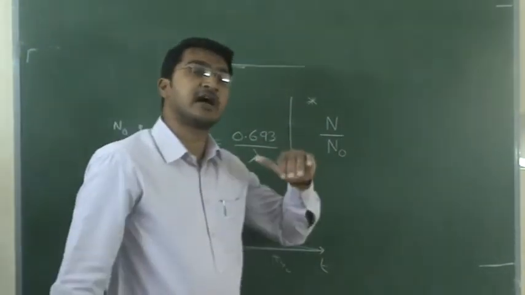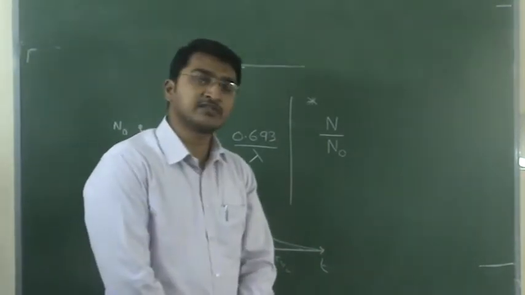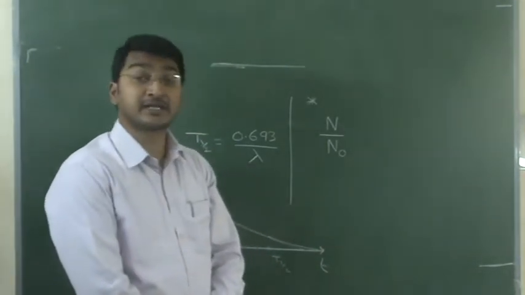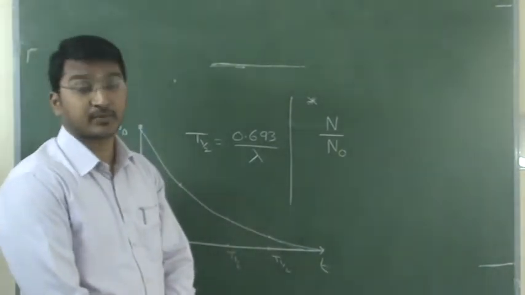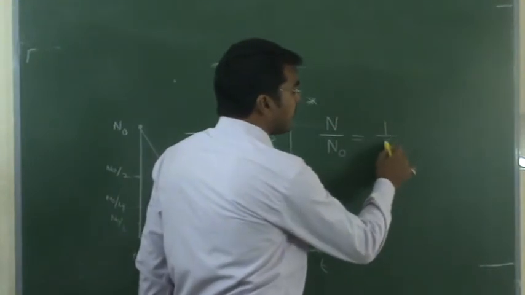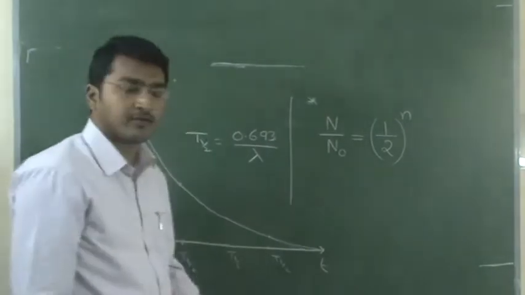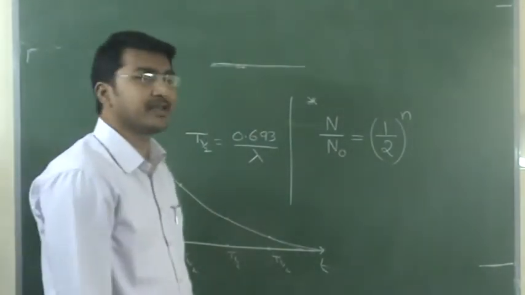Number of nucleus after t seconds of time. And N naught is the number of nucleus at the initial instant of time. That is equals to 1 by 2 whole to the power of n.